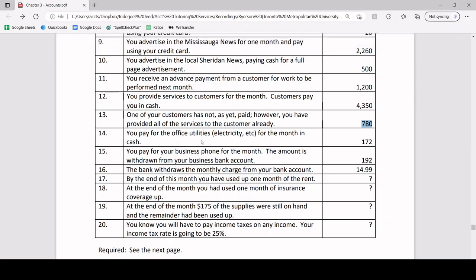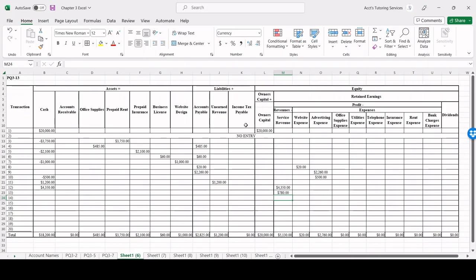And now, since they haven't paid us in cash, they owe us money in the future. We just talked about this. That gives rise to an accounts receivable, which is a future benefit to us because we're receiving cash in the future. Future benefit, that's an asset. So accounts receivable is also going to go up by $780.